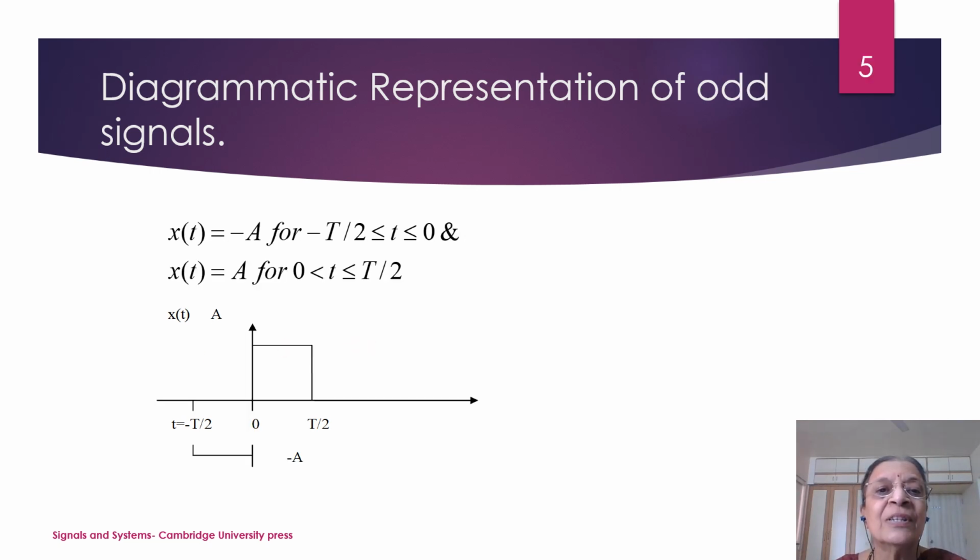If it is an odd signal, what will happen? The signal will exhibit anti-symmetry. With respect to the y-axis, on the positive side the signal has a positive value and on the negative side the signal has a negative value. So it is anti-symmetric, and you say that the signal is an odd signal.